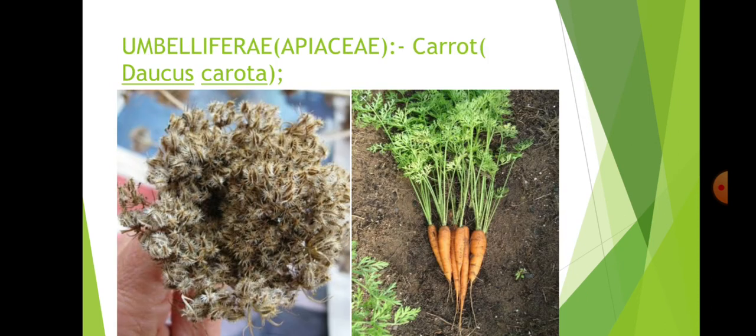And next, Umbelliferae or Apiaceae family. In this, one of the important vegetables, rich in vitamin A, is carrot, that is Daucus carota. The fruit type is schizocarp. Remember this, it is important. This is a root vegetable which is grown underground. Clay and sandy soils are very suitable for carrot cultivation.